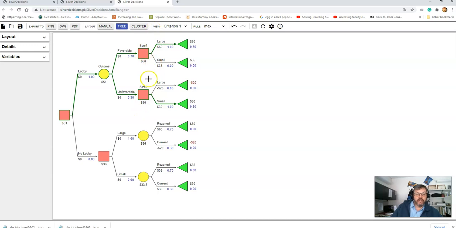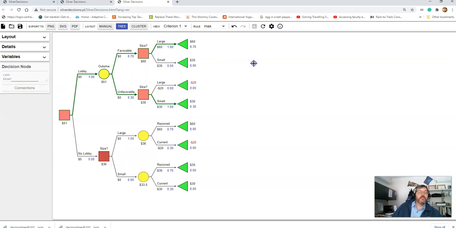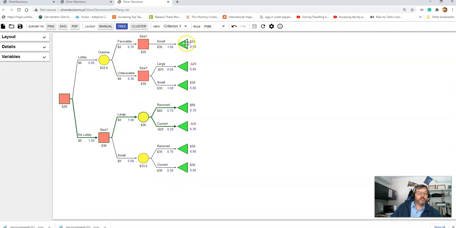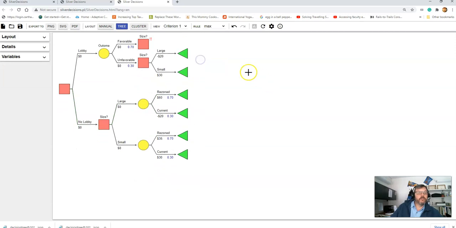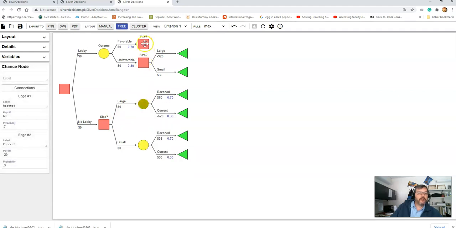I still have the decision: what size restaurant am I going to build? I guess just to be consistent, I should label this one with the same question. It doesn't terminate. If I build large, it's still uncertain. So I'm going to delete this. I'm going to use the copy paste abilities again, and copy this.